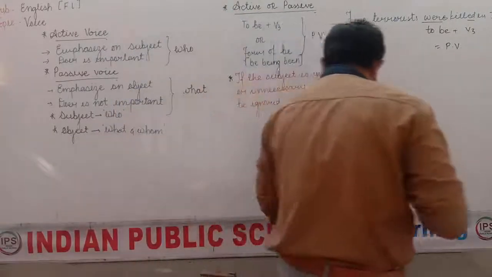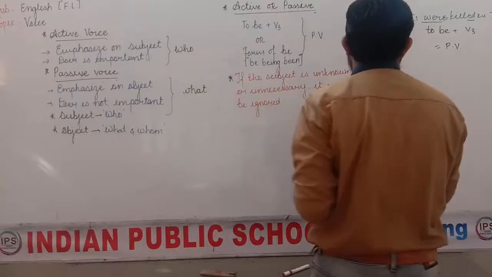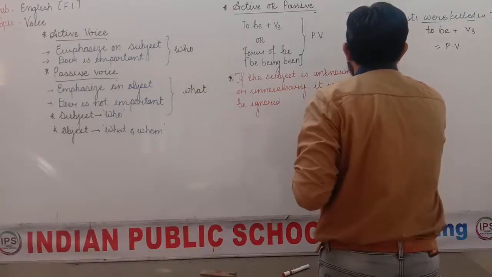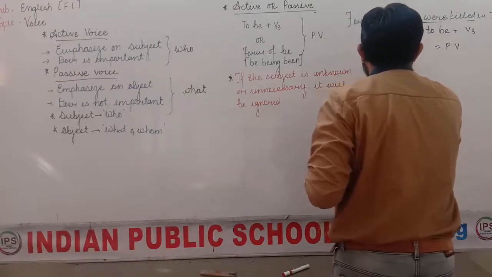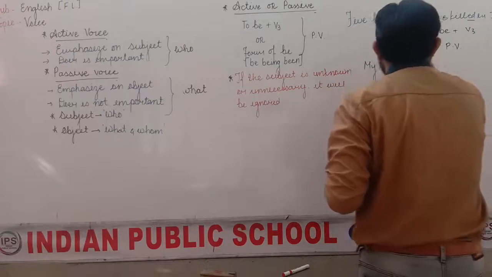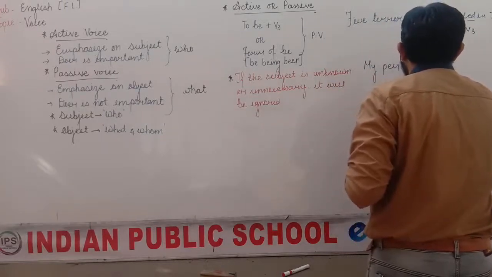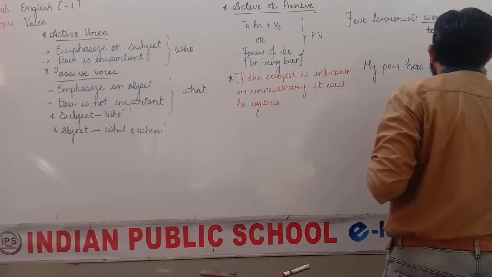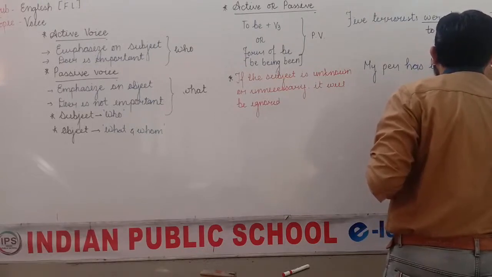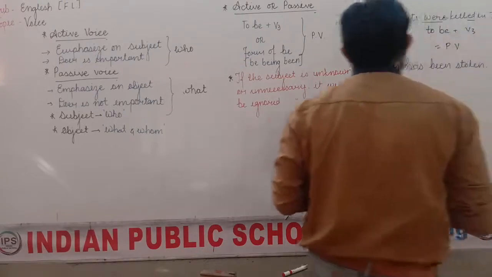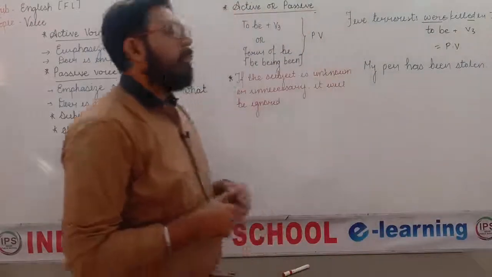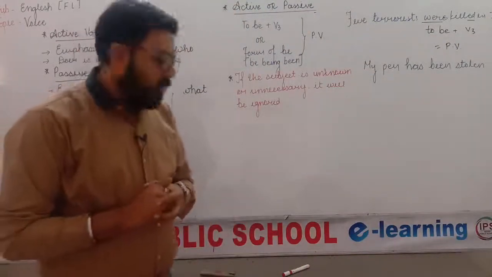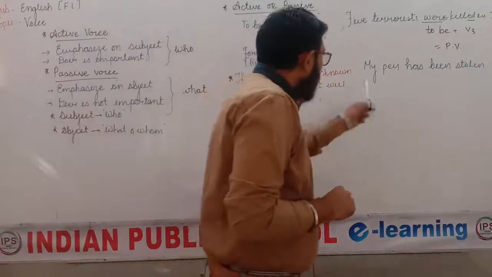For example, a sentence will be like this: my pen has been stolen. My pen has been stolen. Now, why are we not using the subject?